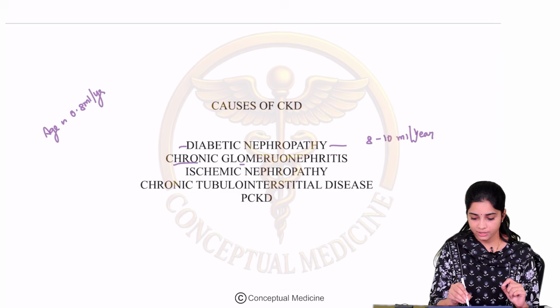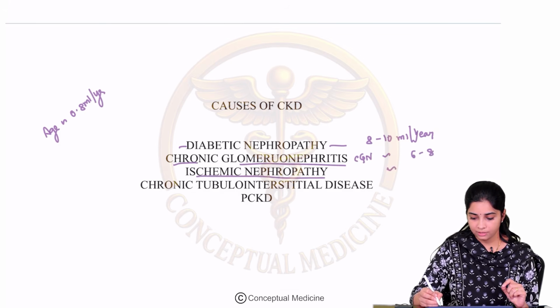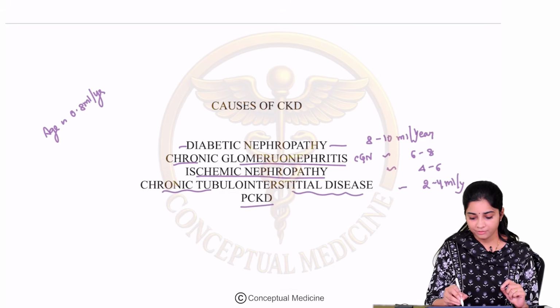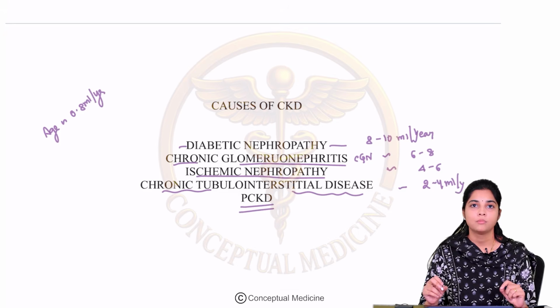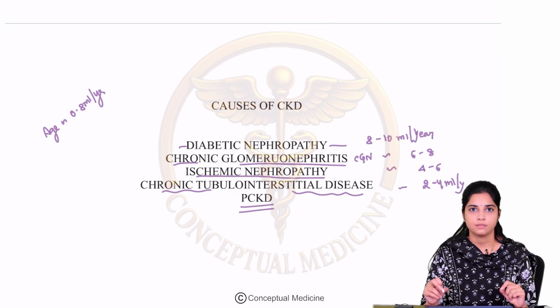Followed by which we have chronic glomerulonephritis, which we call CGN, which has a rate of about 6 to 8, and ischemic nephropathy at around 4 to 6, and chronic tubulointerstitial disease, which has a GFR decline of around 2 to 4 ml per year. Apart from that, certain miscellaneous causes like polycystic kidney disease can also be associated with chronic kidney disease. So this is about your broad etiologies for chronic kidney disease.